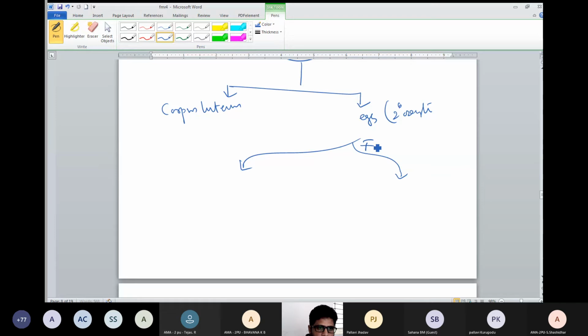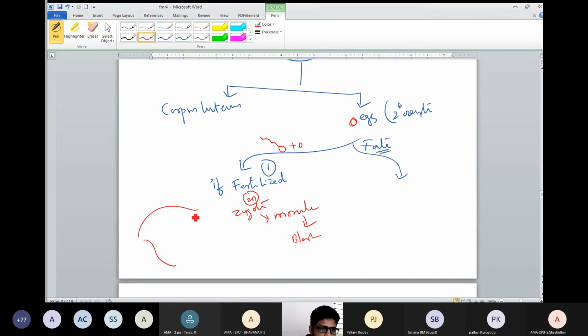The fate of the secondary oocyte, number 1: if fertilized. If fertilized means what? For the secondary oocyte, sperm is fused so that the zygote will be developed. This zygote will become morula. This morula becomes blastula. This blastula will go and attach here, so that thickening should be present. That thickening was given by corpus luteum, by progesterone. If not occurred, means for 14 days, corpus luteum produces progesterone. This progesterone gives thickening.